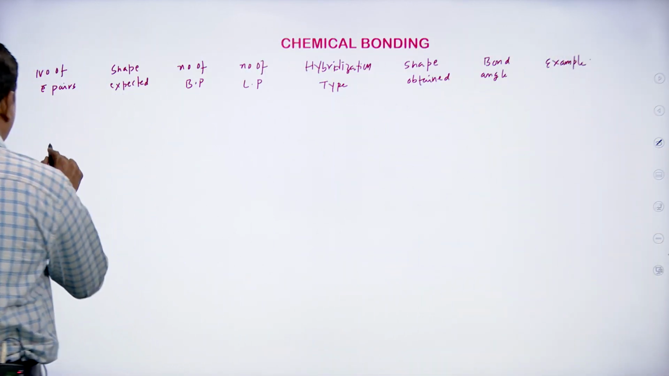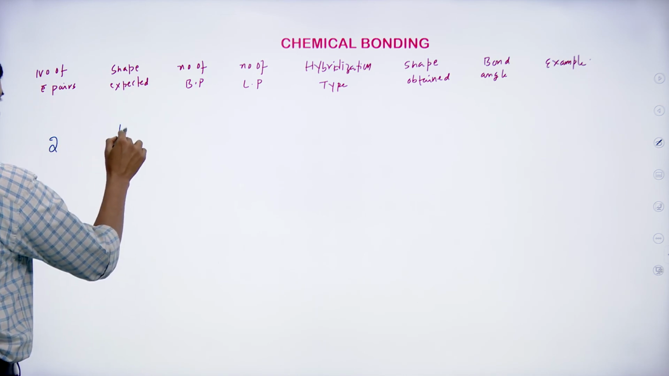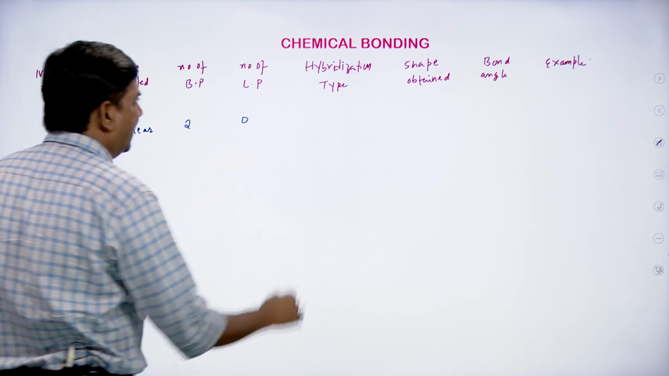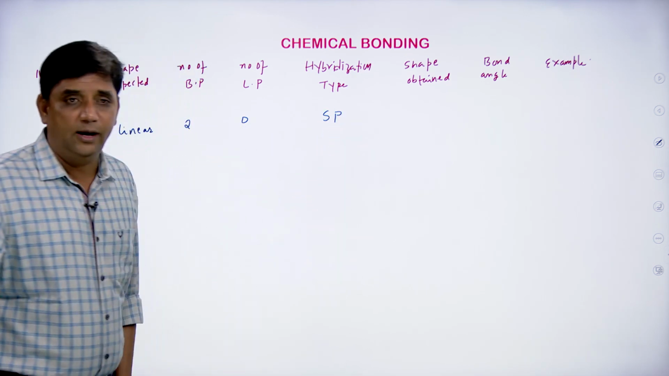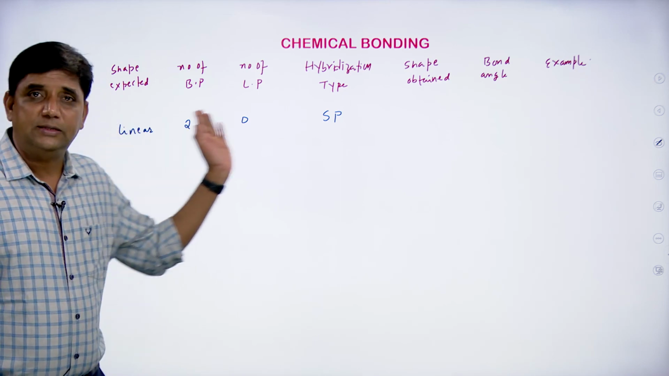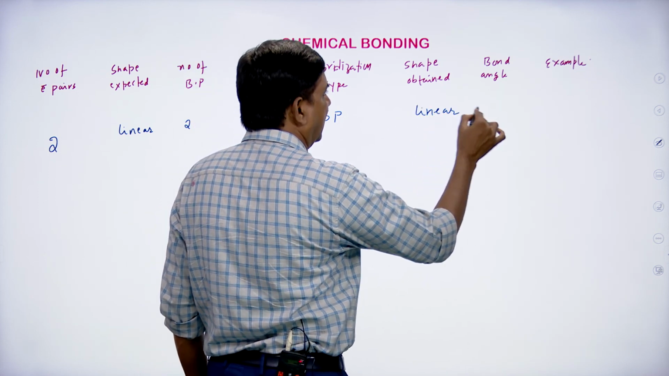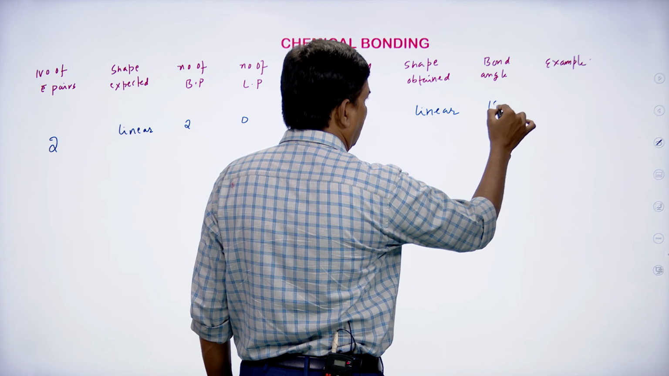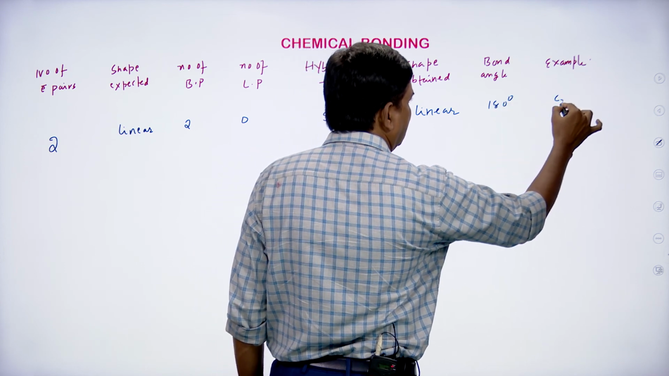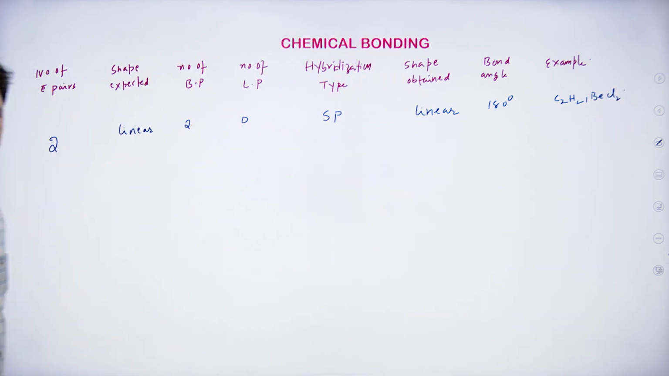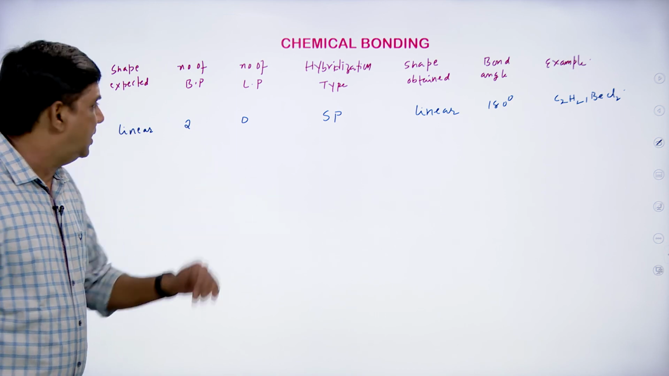Number of electron pairs are 2. Shape expected is linear. Number of bond pairs 2, lone pair 0. Then hybridization would be sp. Example of beryllium chloride. 2 bond pairs means there must be sp hybridization. Shape obtained linear only. And bond angle is 180 degrees. Example of C2H2, BeCl2, and so on. And this table is very, very important, students.